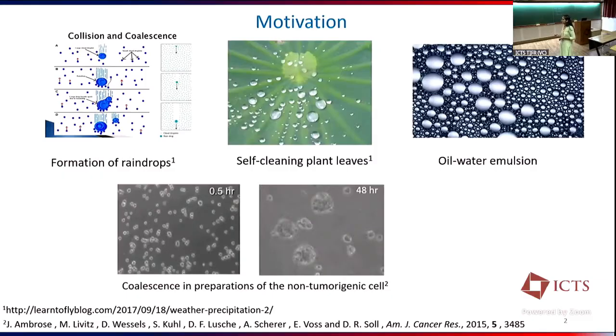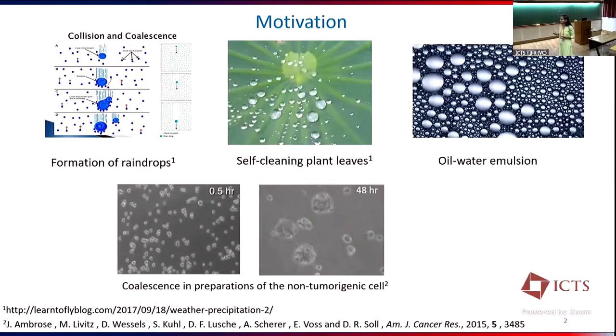In case of superhydrophobic leaves, tiny droplets combine, take dust and dirt along with them, and the bigger droplet rolls over the surface. That's why we call them self-cleaning leaves. In the separation of oil-water emulsion, oil droplets combine to get separated from the emulsion. In biological systems, multiple cells combine, basically coalesce, to form tumors.